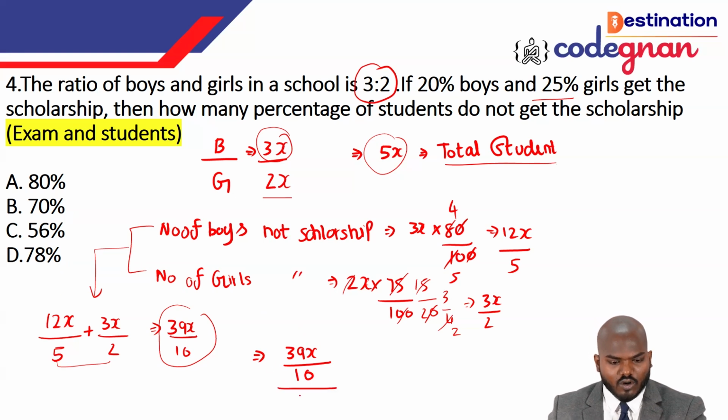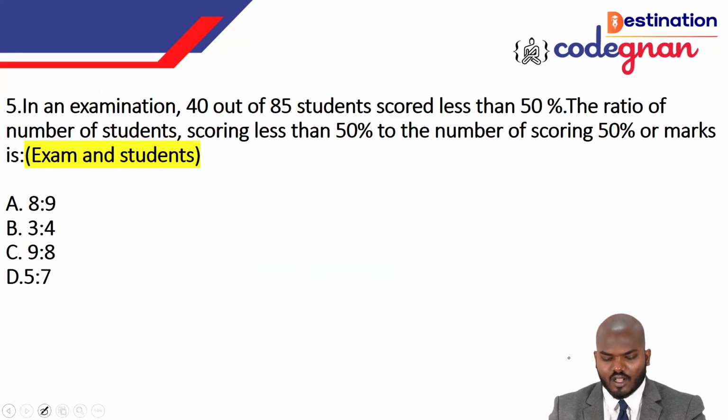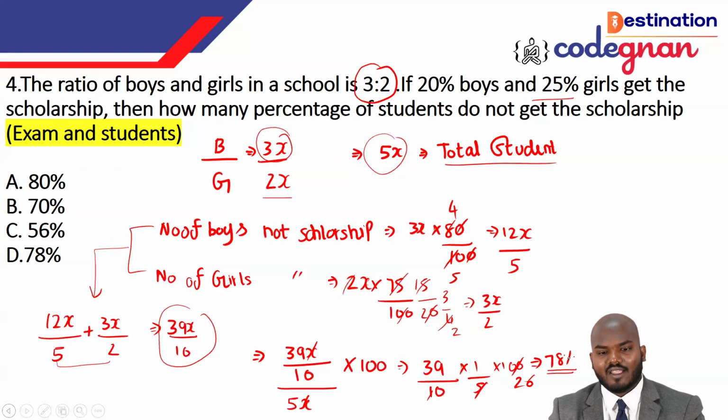The total number of people we can call 5x, times 100. So x and x get cancelled now. You will get 39 by 10 by 1 by 5, cross times 100. You see this 100, so 5 times 20, and the 0 of the 20 will be cancelled here. If you multiply that, it will give you the value 78%. The 78% of the students are not getting the scholarship here.